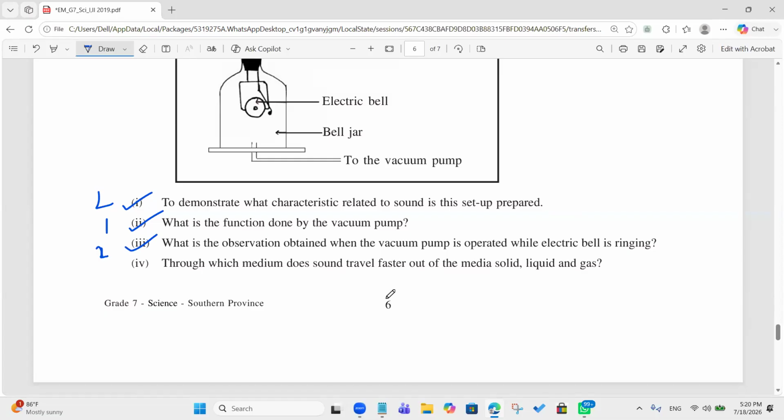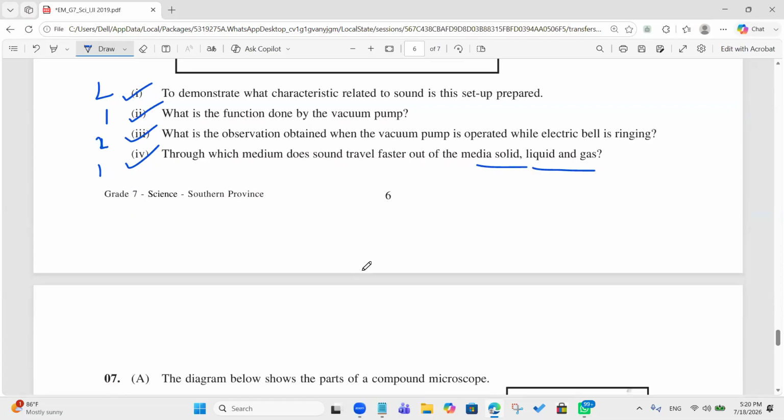Through which medium does sound travel faster? Solid, steel. Solid, liquid or gas? Solid. Yes. Steel is also correct, but from these 3 media you can select solid.